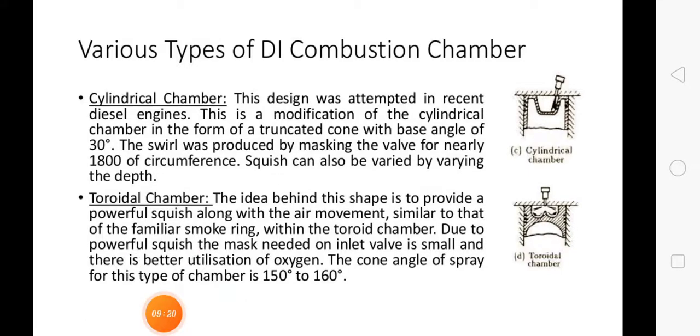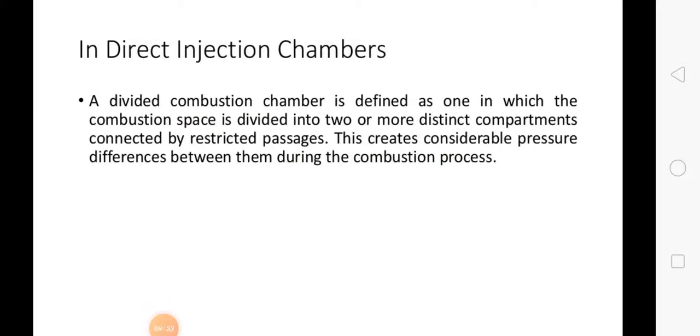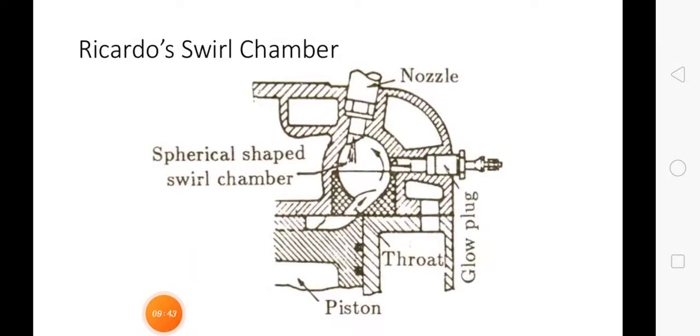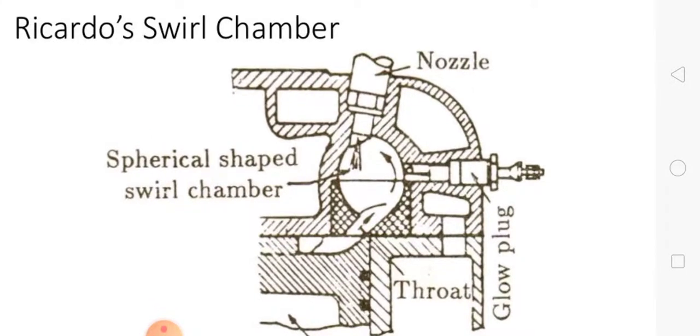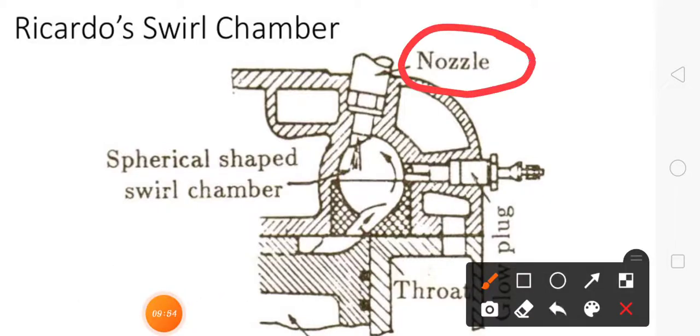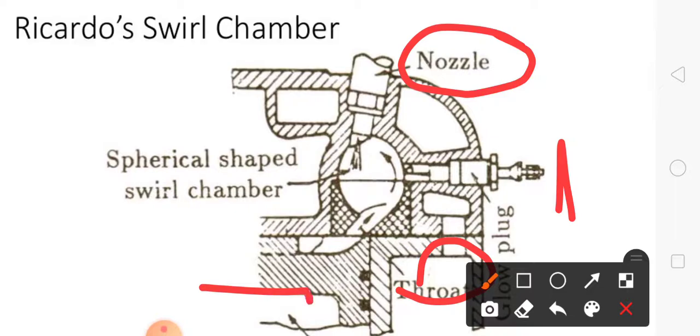Next, in indirect injection chambers, a divided combustion chamber is defined as one in which the combustion space is divided into two or more distinct compartments connected by a restricted passage. We have seen different types of indirect injection type. Number one, swirl chamber. Here is one picture of the swirl chamber. Here we can see the spherical shaped swirl chamber. Here the nozzle is given for this chamber, the glow plug, and here is the throat. This we can see is the piston.